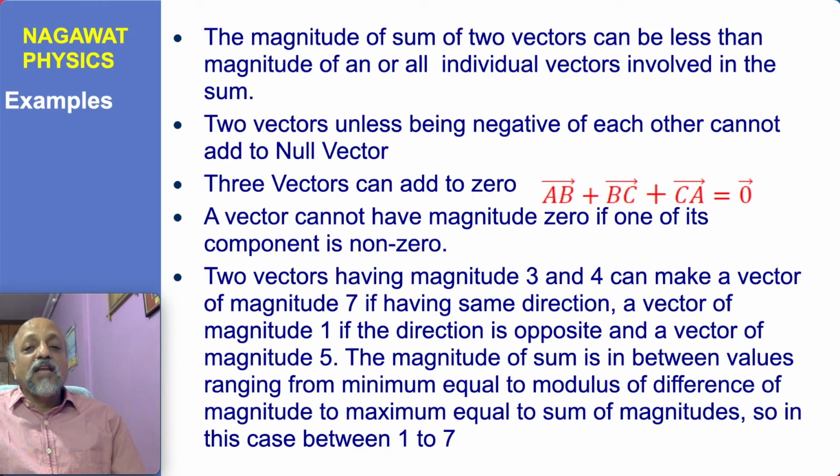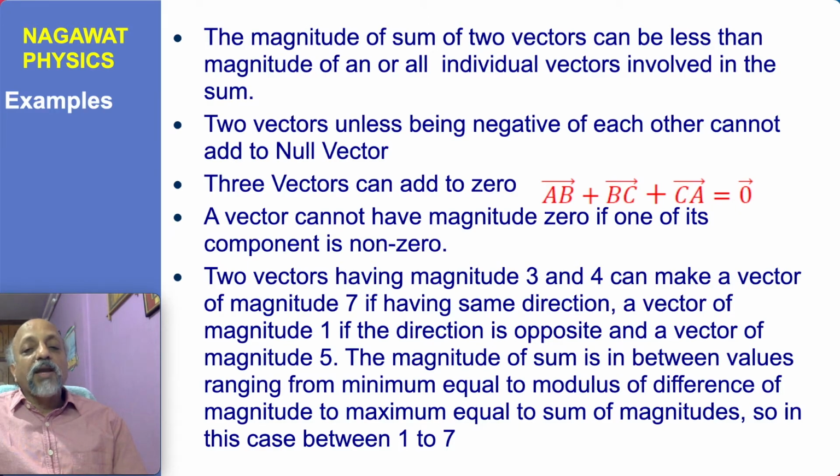Two vectors, unless being negative of each other, cannot add to 0 or null vector. 3 vectors can add to 0, 4 vectors can add to 0, 5 vectors can add to 0, but 2 vectors can add to 0 only if they are negative of each other. A vector cannot have magnitude 0 if one of its components is non-zero, and that is also important. And two vectors having magnitude 3 and 4 can make a vector of magnitude 7 if having the same direction, a vector of magnitude 1 if they are oriented in opposite directions, and a vector of magnitude 5 if they are 90 degrees to each other.